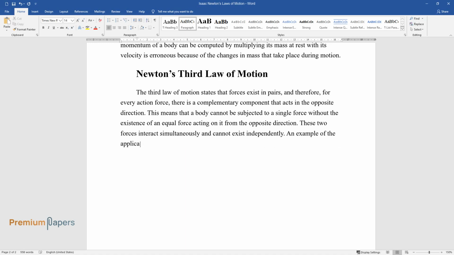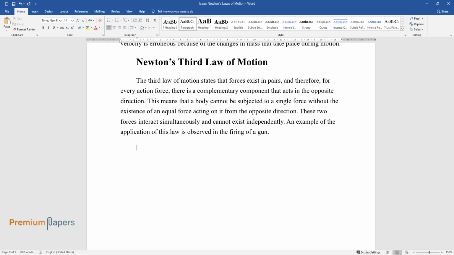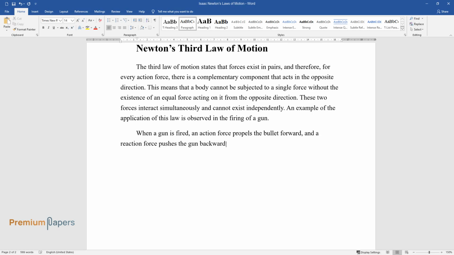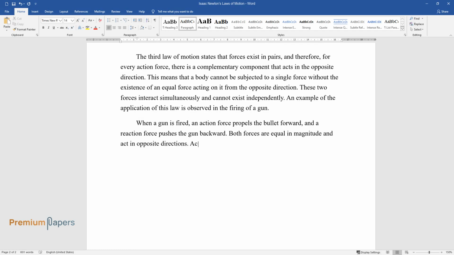An example of the application of this law is observed in the firing of a gun. When a gun is fired, an action force propels the bullet forward, and a reaction force pushes the gun backward. Both forces are equal in magnitude and act in opposite directions.